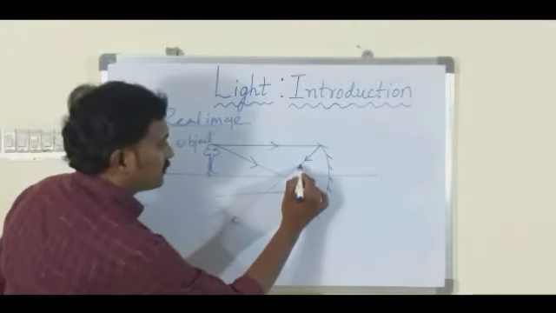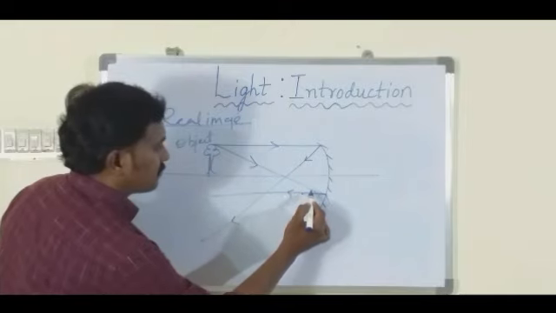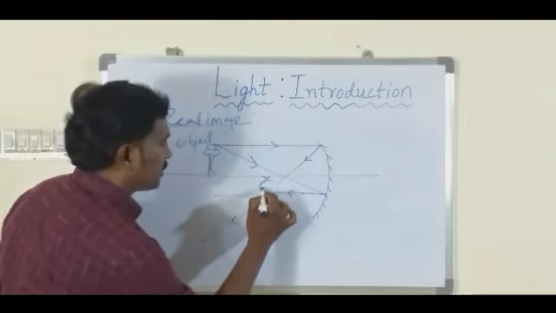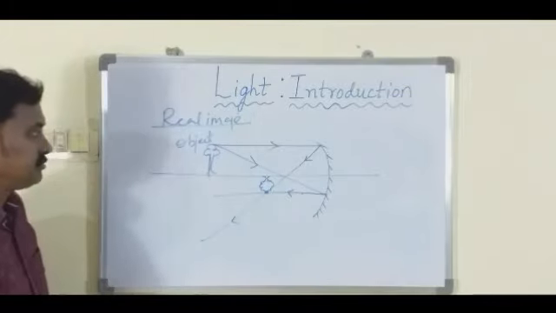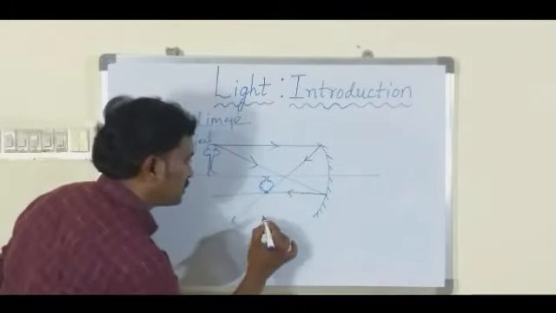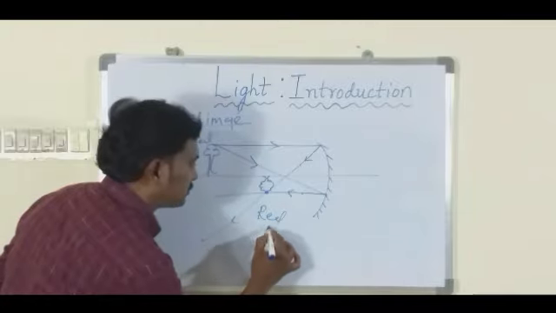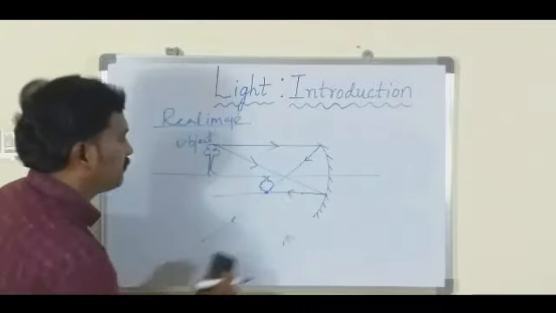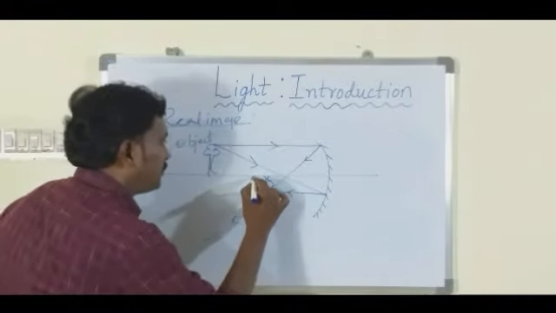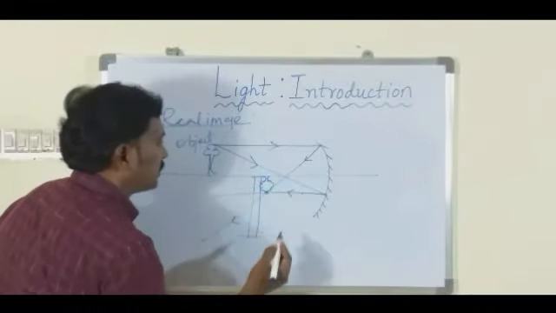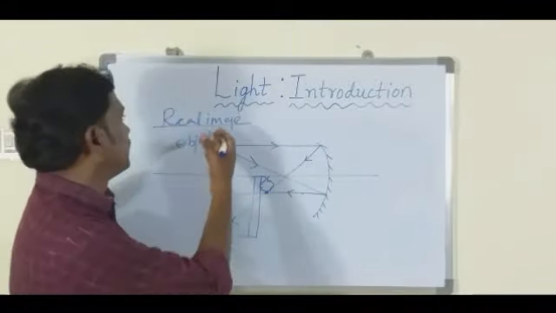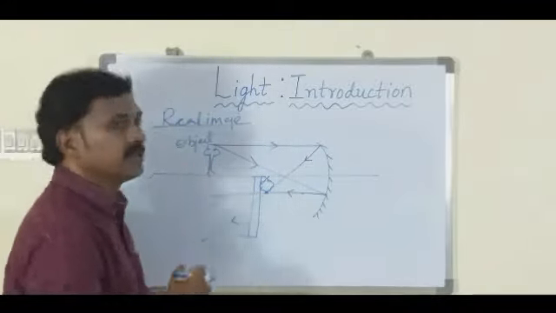This reflected ray and this reflected ray are meeting at a point. So generally you get an image here. This image is called a real image. Suppose if you keep a screen here, then the image is caught on the screen. So this is how we say that a real image is the image which is caught on the screen.